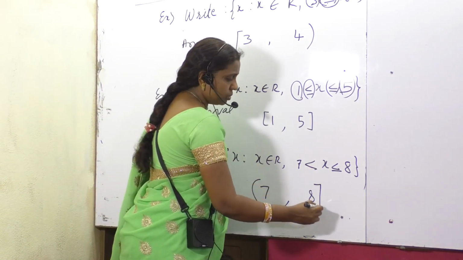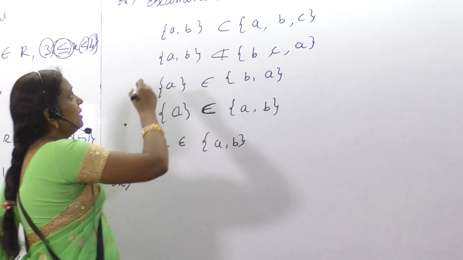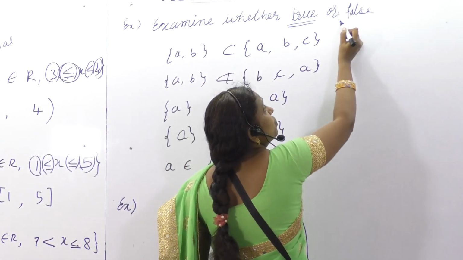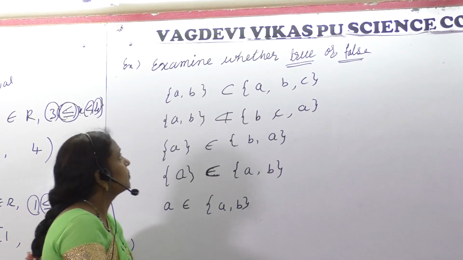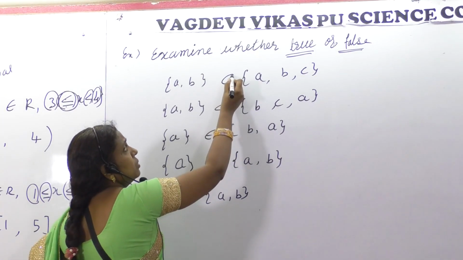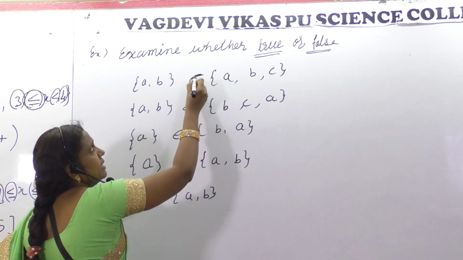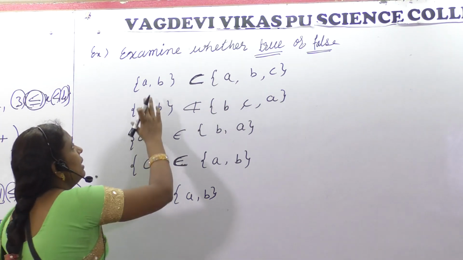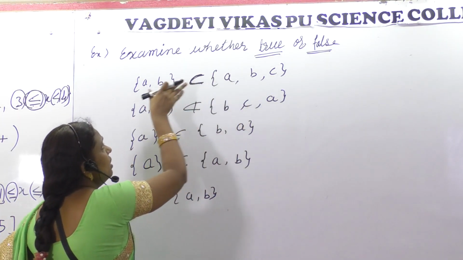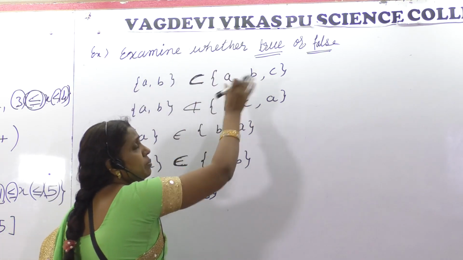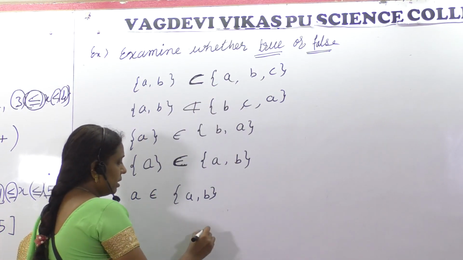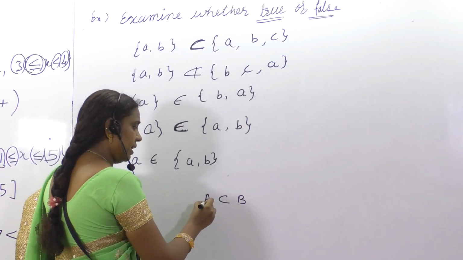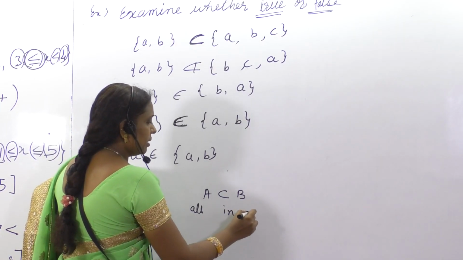Okay, listen students. Here I collected a few simple questions. You only have to check whether the statement is true or false. We had studied about subsets. What do you mean by subset? A is a subset of B means all the elements of A should be in the set B. Is it not? A is a subset of B means all the elements of A should be in B.